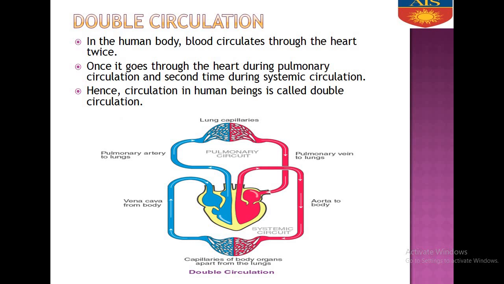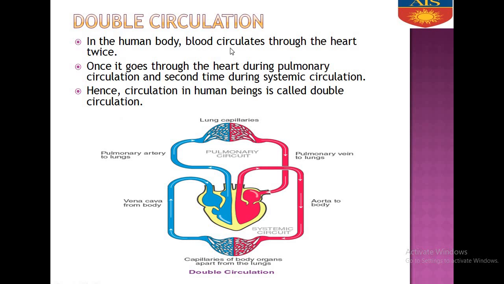Now, what is double circulation? As we have read in circulation, the blood is flowing twice through the heart. When it goes to the lungs, we call it pulmonary circulation. Again, when blood comes from the lungs into the heart and the heart pumps it to the different parts of the body, this is called systemic circulation. So that is why it is known as double circulation.